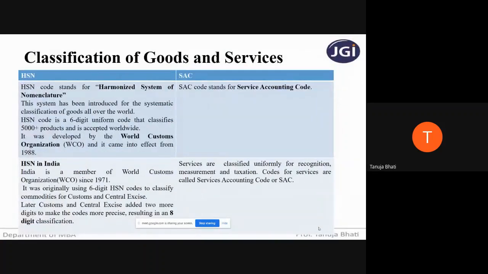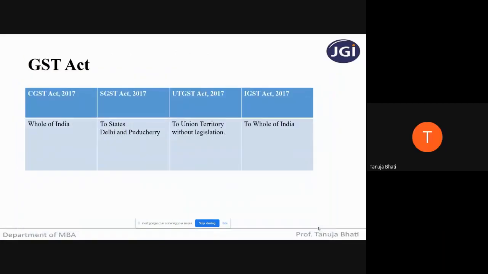So students, is this particular slide clear now? Yes, ma'am. Okay, so let us move ahead. Now let us go to the GST Acts.